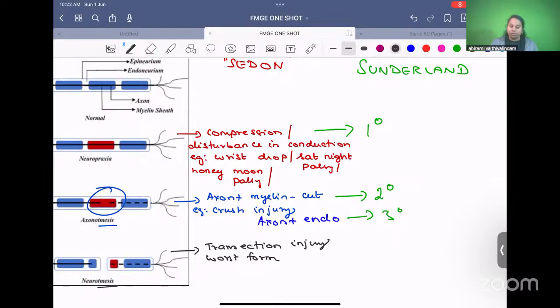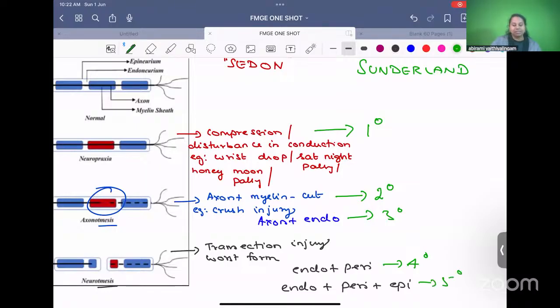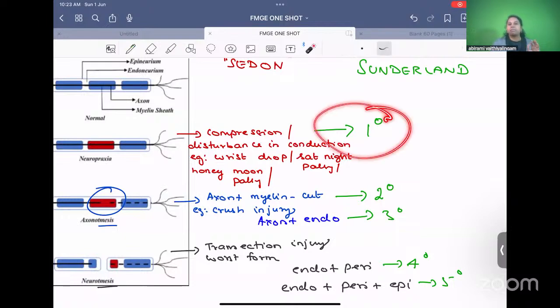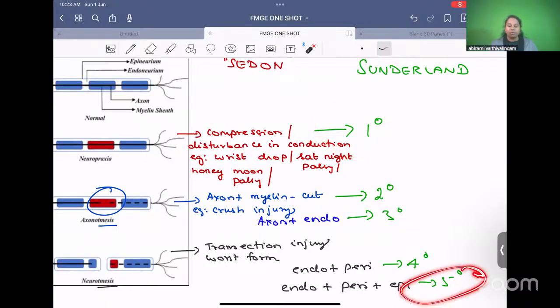And in neurotmesis, if endoneurium plus perineurium is cut, this is called fourth degree injury. And if all three layers are cut, endoneurium plus perineurium plus epineurium, this is fifth degree injury. So according to Sunderland's classification, first degree is the mildest form of injury and fifth degree is the worst form of injury.